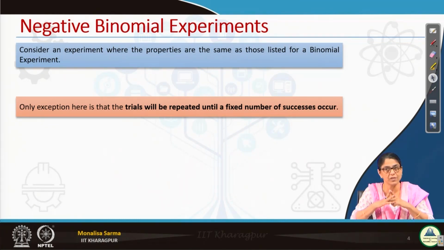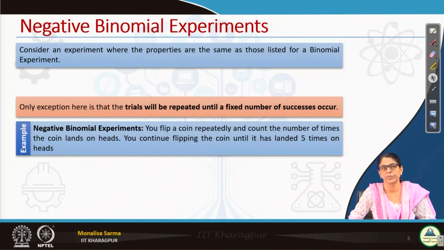Our random variable is the number of trials, so now x is the number of trials. That is the negative binomial distribution. It is a big difference, and it is the only difference between binomial and negative binomial distributions.